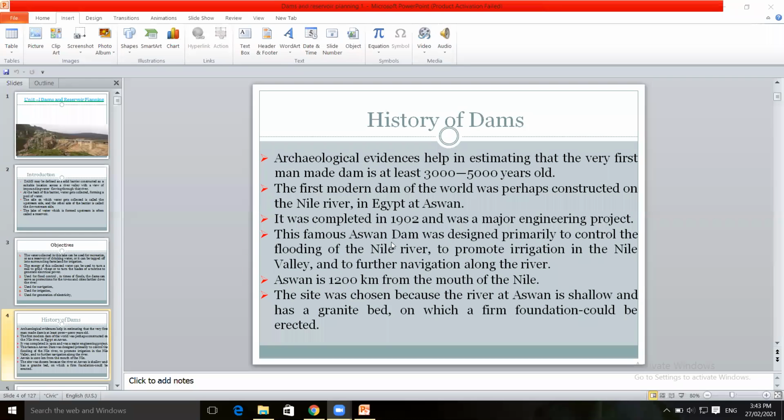This dam was built across the Nile River in Egypt. This is the first modern dam, having a length of 1200 kilometers from the mouth of the Nile.